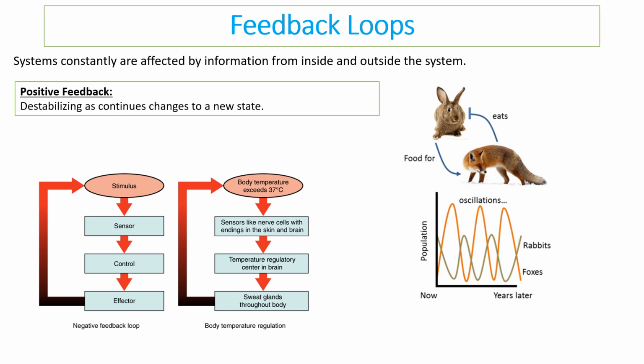However, there is something called positive feedback, and that can cause destabilization to occur. So destabilization would be when this doesn't happen. So instead of reversing the change, something can continue the change and cause that change to happen more. An example of this could be if your body gets too cold, the enzymes stop working in your body, and that means the reactions slow down even more, and that cools your body down even more. And that's a dangerous position.